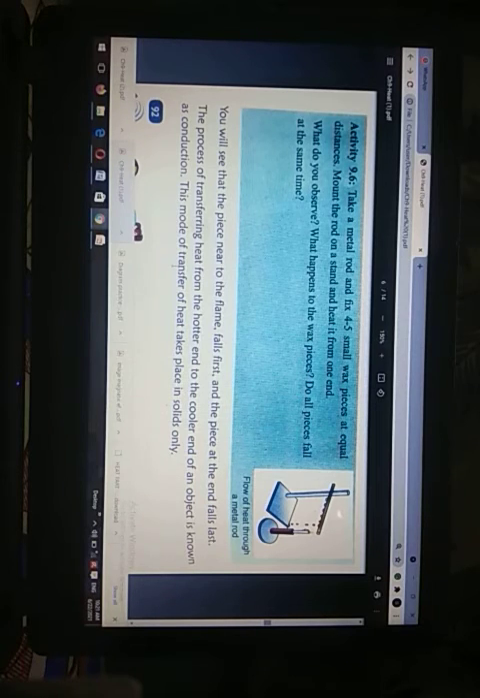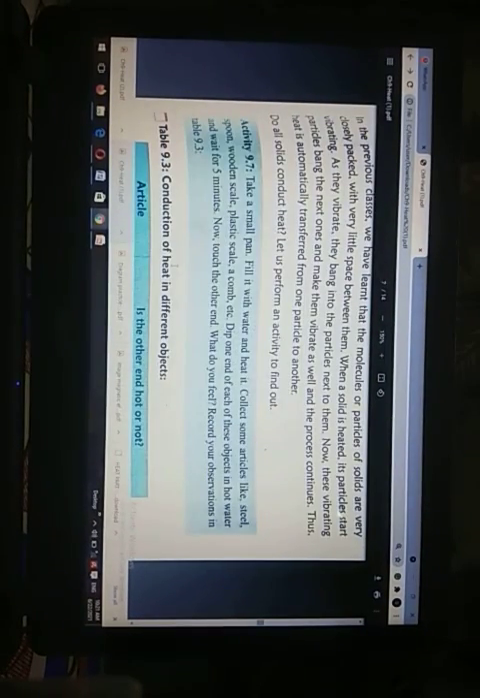So what do we know about solids? Solids are hard, solids are rigid. So in solids, the transfer of heat occurs due to the process of conduction. Next, we have learned already that the molecules and particles of solids are very closely, tightly packed. With very little space between them, when a solid is heated, its particles start to vibrate.